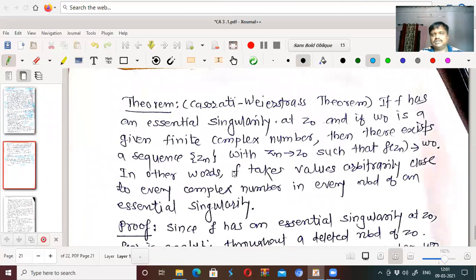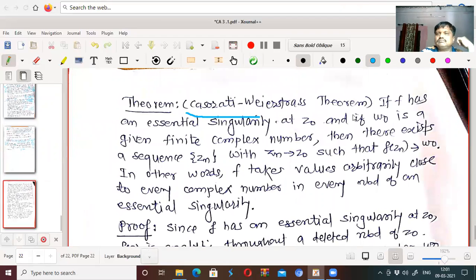We have one more important result, that is called Casorati-Weierstrass theorem.